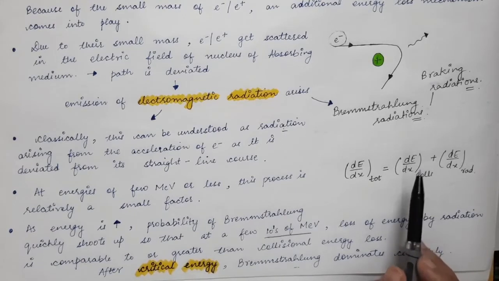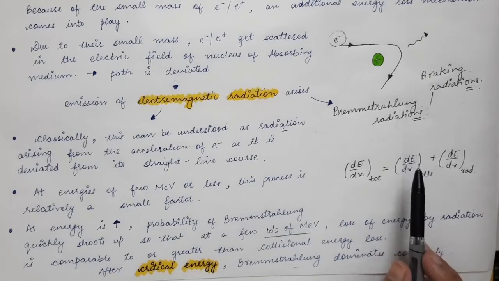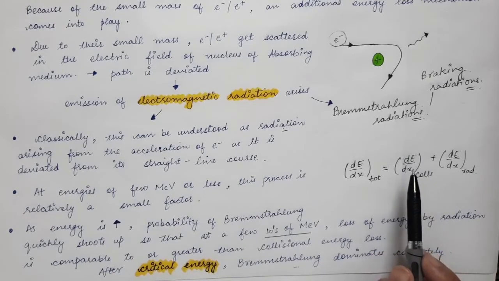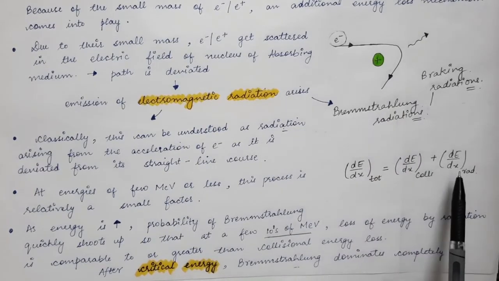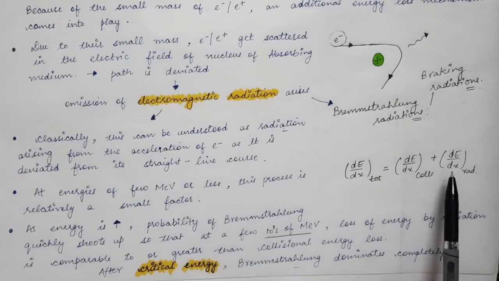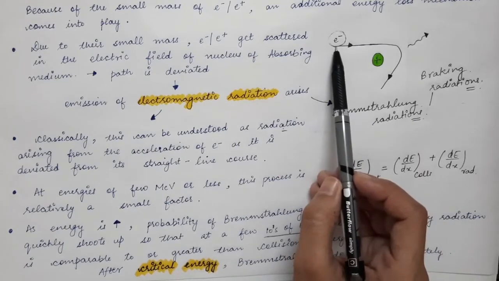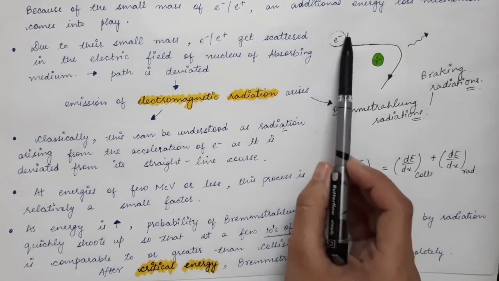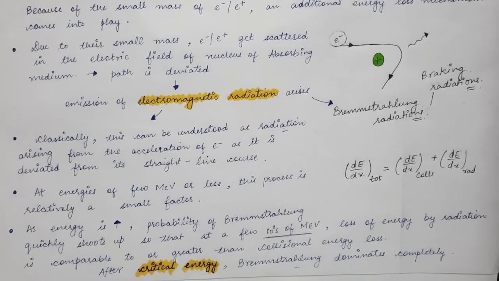In the case of heavy charged particles, we have only the collisional energy loss. The mass of the heavy charged particles is very large, therefore the Bremsstrahlung radiation loss is negligible. But this radiation loss comes into the picture for light charged particles, and also when the energy of these particles is about tens of mega electron volt. Only then does this radiation loss start coming into the picture.